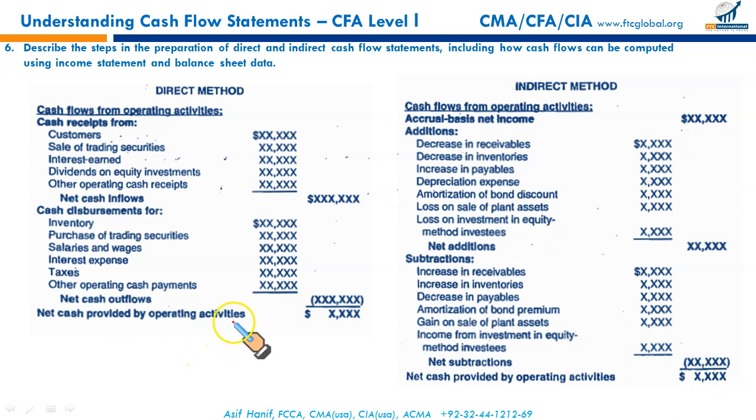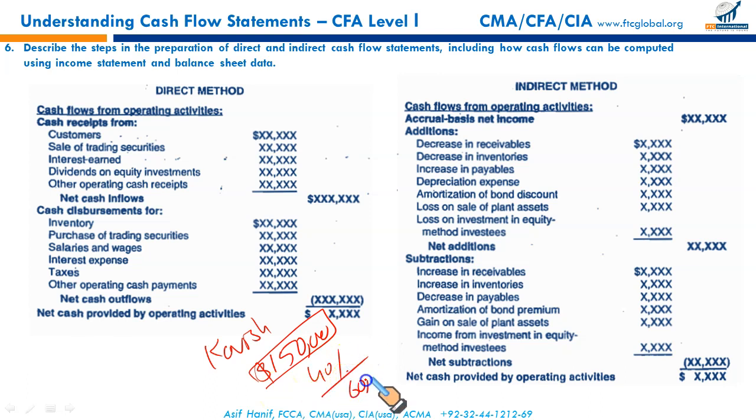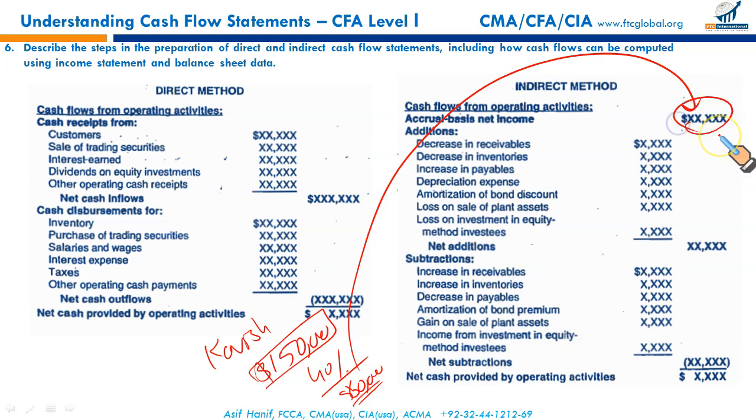Likewise, I have invested in Kavish Incorporated. Kavish Incorporated earned $150,000 net income this year. And I have made an investment of 40% in his organization, which means if he has earned $150,000 income this year, 40% belongs to me. That is $60,000. This $60,000 is included in my net income. Kavish didn't pay me even a single dime, and I have considered this $60,000 as a part of my income. I did not receive anything from him in cash form.